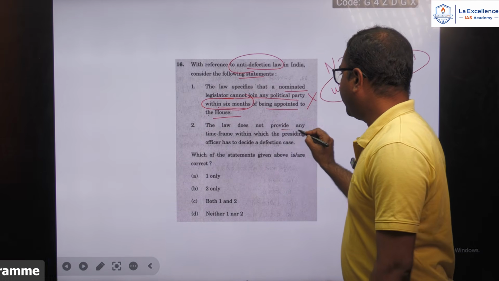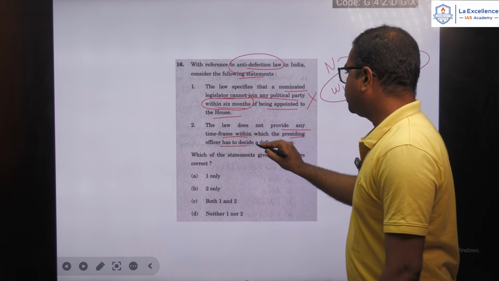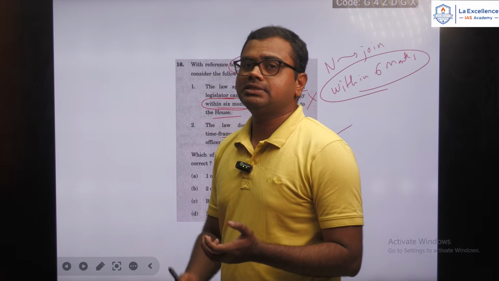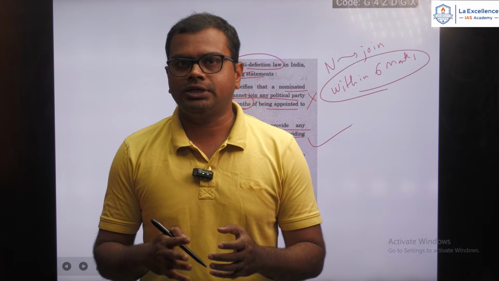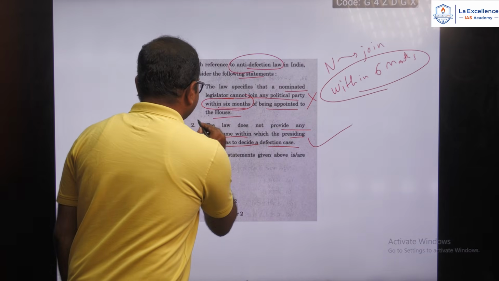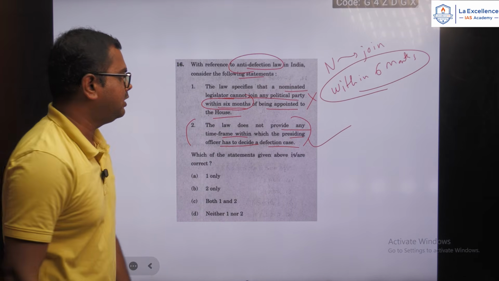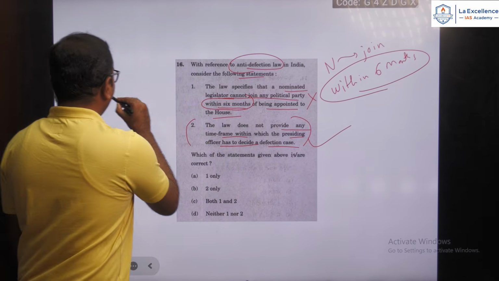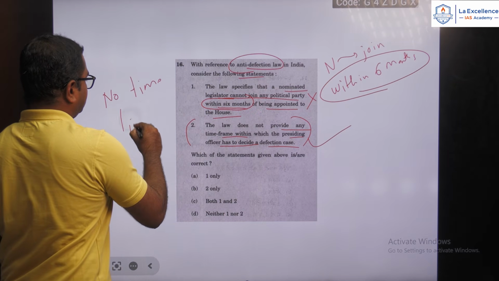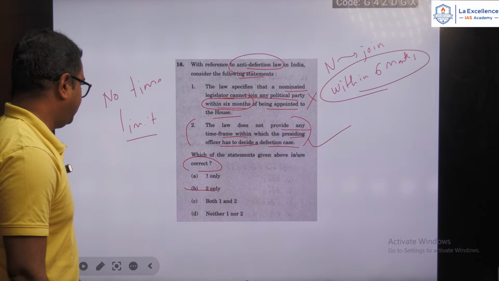The law does not provide any time frame within which the presiding officer has to decide a defection case. Yes, this is correct. The presiding officer is the deciding authority, but in the Constitution or in the law there is no provision that the presiding officer will have a certain time limit within which he or she will take the decision. So this is a correct statement because there is no time limit. Okay, so only 2 is the correct statement.